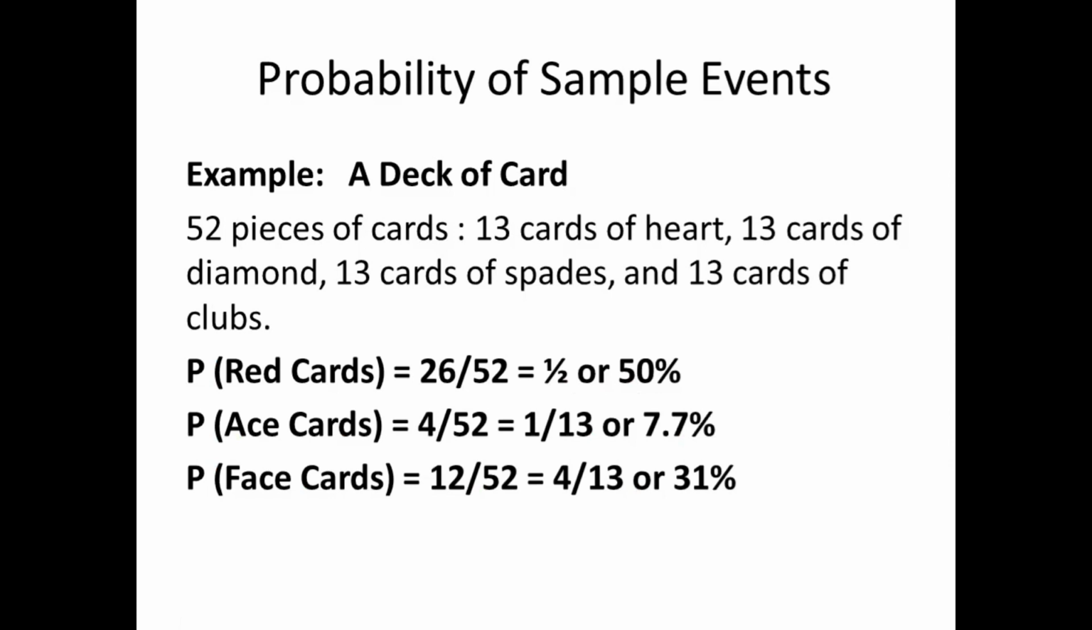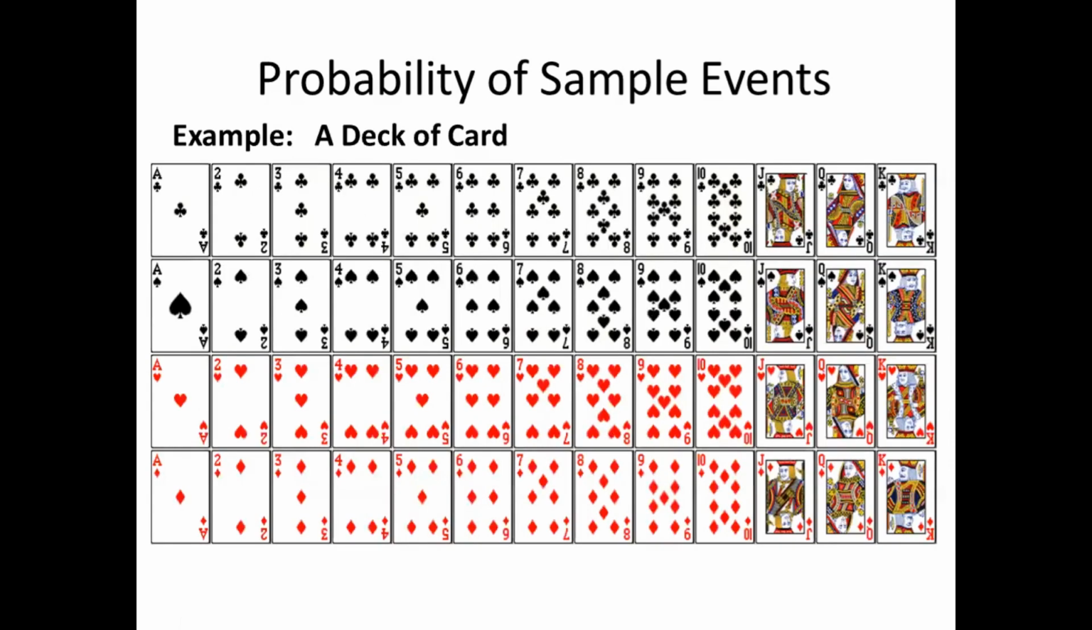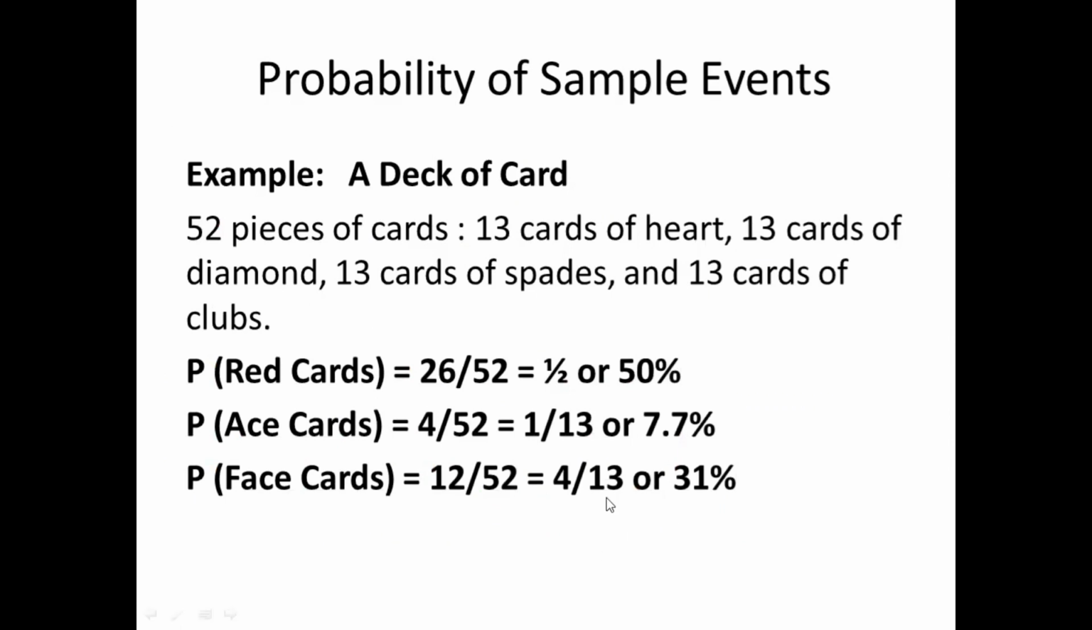A red card here, okay, let's go to the previous slide. We have 2 types of red cards, the diamond and the heart. So we need to get the probability of getting a red card. If you add 13 plus 13, that is 26, all over 52, the total of all cards, which is equal to 1/2 or 50%.